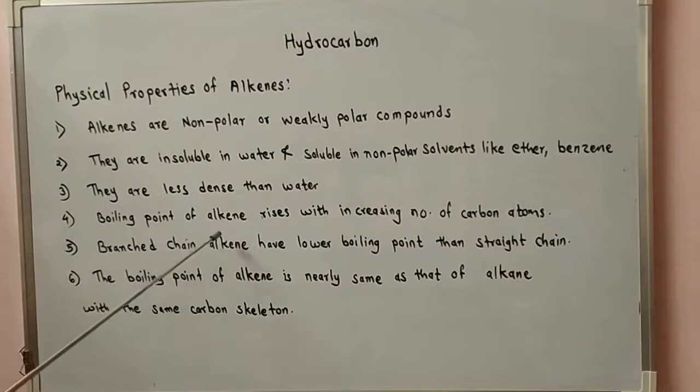They are less dense than water. The boiling point of alkenes rises with increasing number of carbon atoms. The next one, branched chain alkenes have lower boiling points than straight chain alkenes. And the last one, the boiling point of an alkene is nearly the same as that of an alkane with the same carbon skeleton.